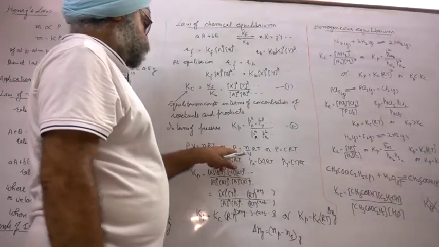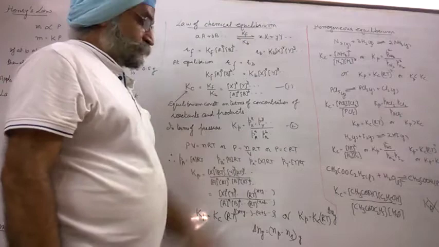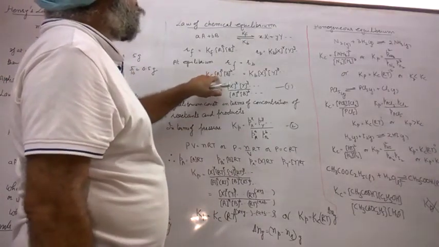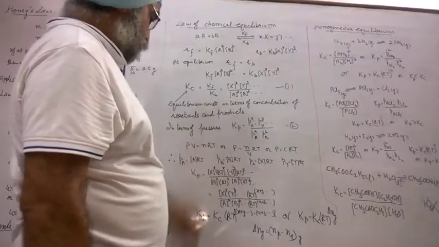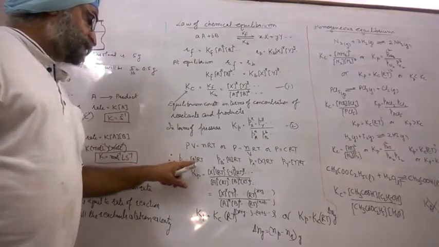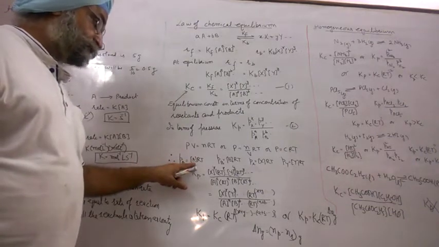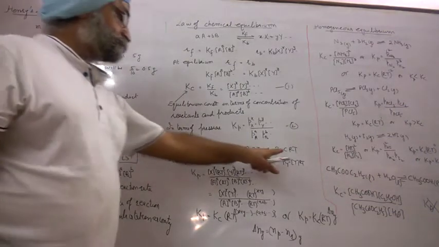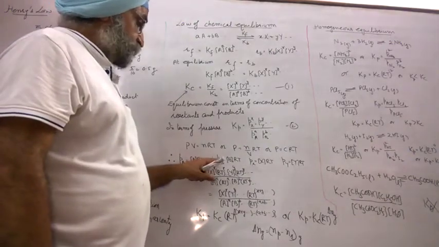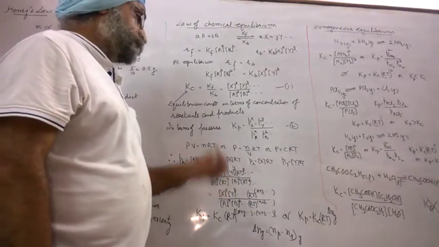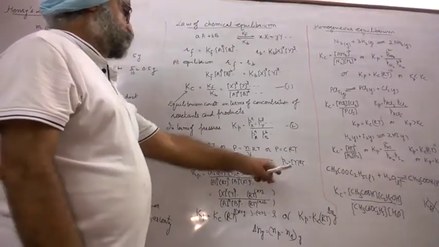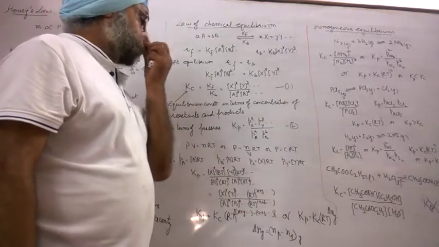It means we can replace P with CRT, but here the concentration is expressed in the form of a simple symbol within square brackets. So I will write P is equal to CRT, where [A] is the molar concentration of A into RT. In the same way, P of B is the molar concentration of B into RT, P of X is the molar concentration of X into RT, and P of Y is the molar concentration of Y into RT.